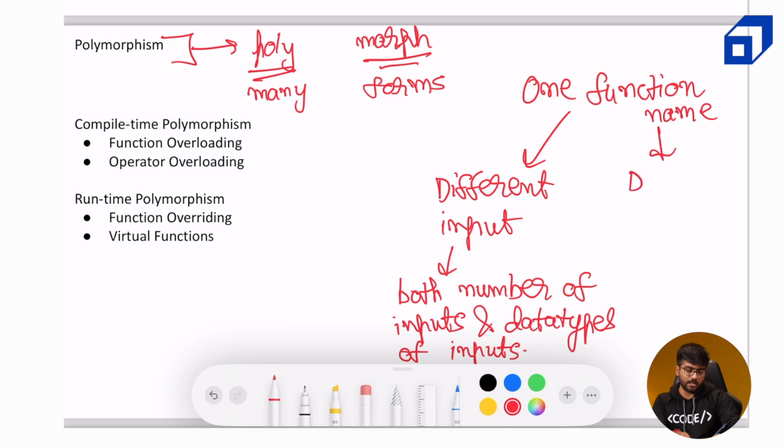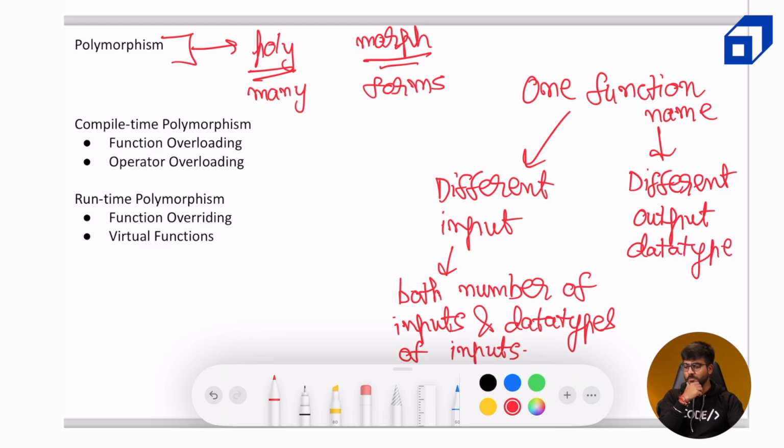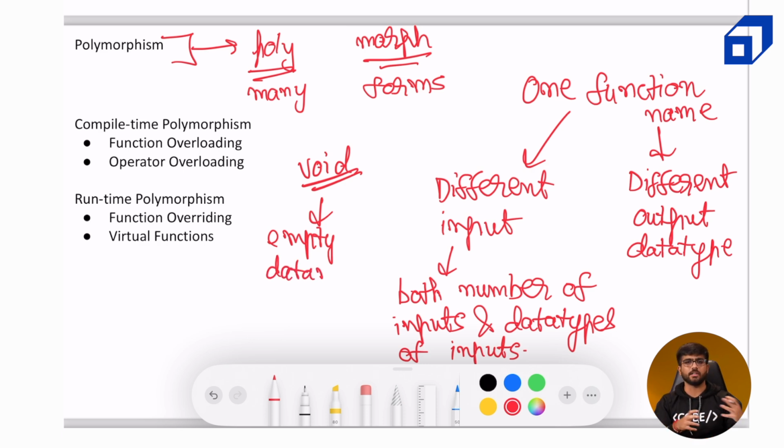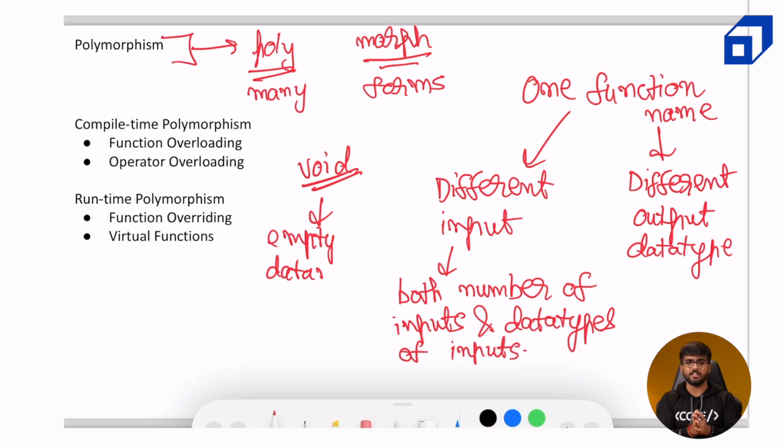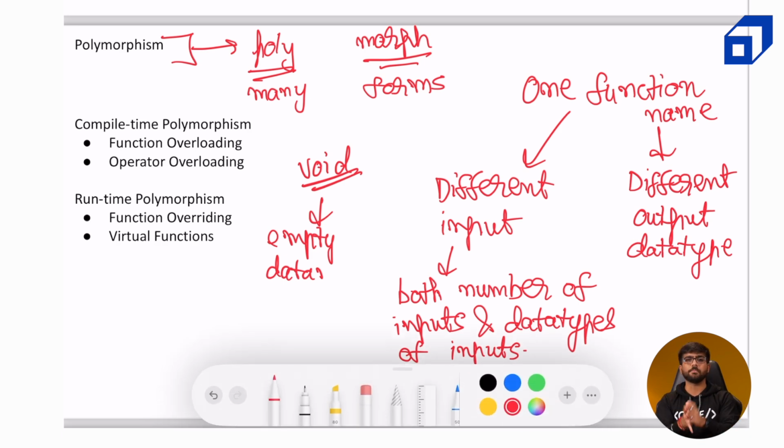Now there is one data type that we didn't discuss in the first two modules, and I think that's the right time to talk about it. If you notice over here, I have been using the void data type a lot, but I have not explained it. So void means empty data type, first of all, which means there is nothing. We are not returning an integer, we are not returning a string or a boolean or anything at all. There is no expected output for that particular function.